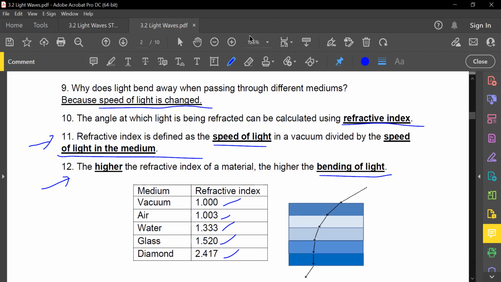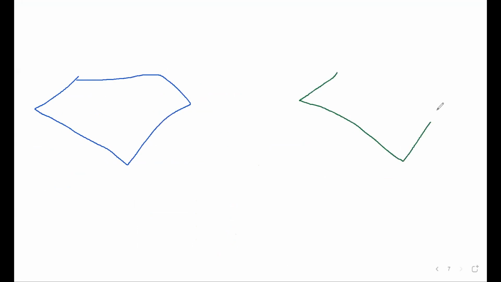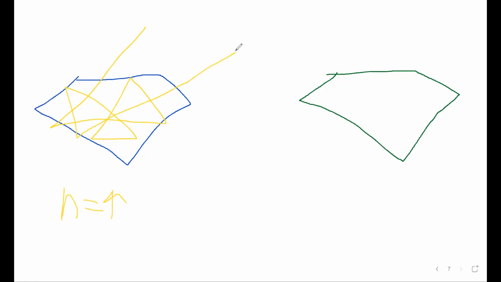Now, fun fact before we end the day, guys, in regards to refractive index, you know how refractive index can affect the beauty of a jewel? If you go to Pokong and buy a real diamond versus going to the Pasar Malam and buying a plastic diamond, straight off the bat you'll notice that the real diamond is more shiny and bright. Do you know why? It's because it has a huge refractive index, meaning the light that travels in here is very easily reflected and goes around inside before coming out again.